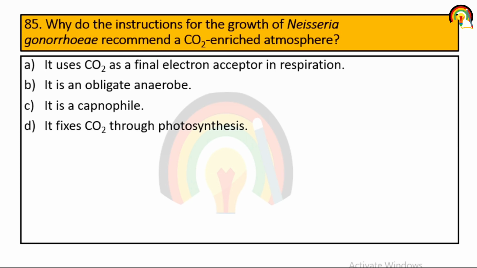Next one, why do the instructions for the growth of Neisseria gonorrhoeae recommend a carbon dioxide enriched atmosphere? It uses carbon dioxide as a final electron acceptor. It is an obligate anaerobe. It is a capnophile. It fixes carbon dioxide through photosynthesis. So it is a capnophile.